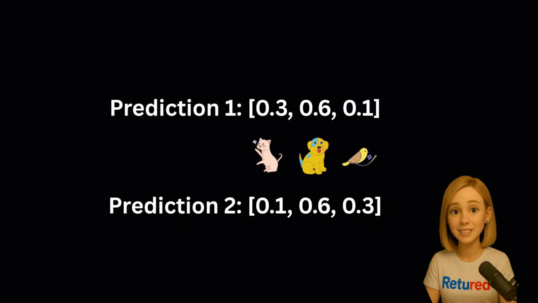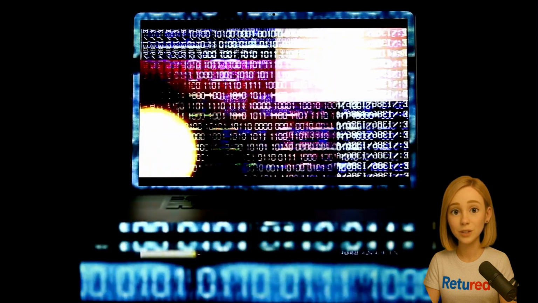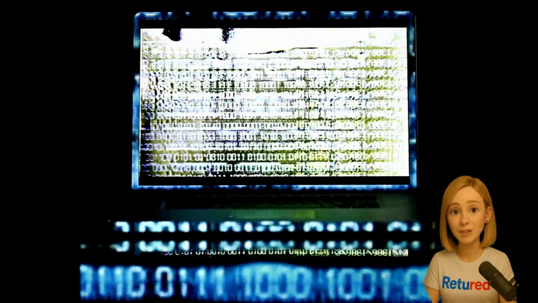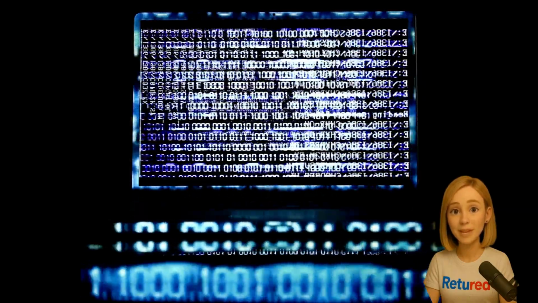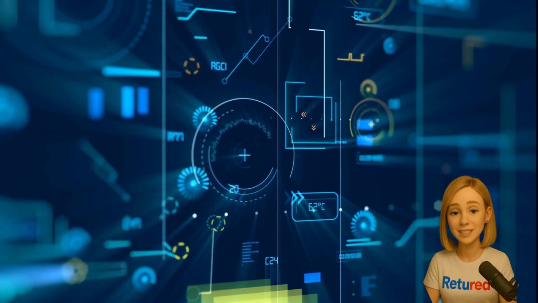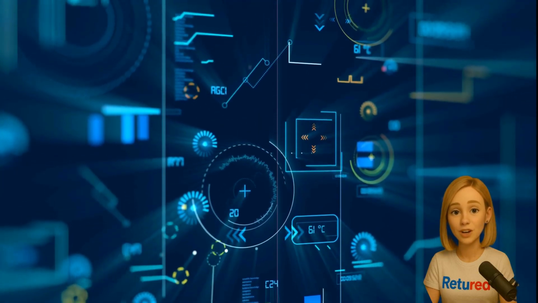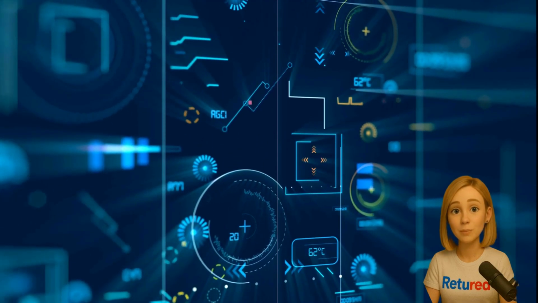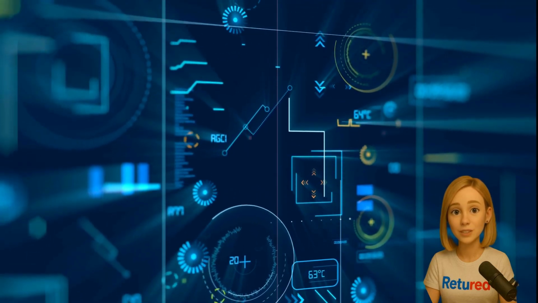It has a few cracks in its crown. For one, it's a bit indiscriminate. It only cares about the probability of the correct answer. It's just as happy with the prediction of 0.1, 0.6, 0.3 as it is with 0.3, 0.6, 0.1, because it only sees the 0.6. But you could argue the first prediction is better. It also encourages overconfidence. Pushing the model to make the correct probability 1.0 can make it brittle and less able to generalize to new data. And what if the training data itself is wrong? If an image of a dog is labeled cat, CCE will punish the model for getting it right, forcing it to learn the wrong thing.